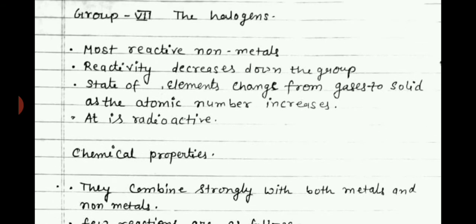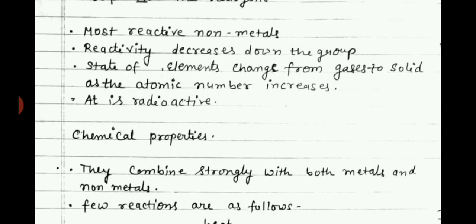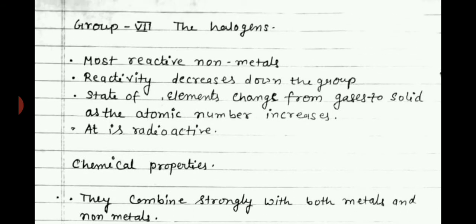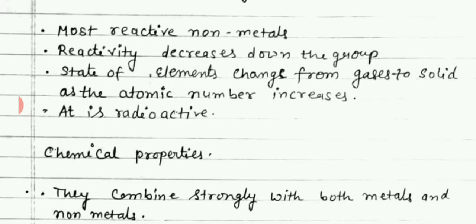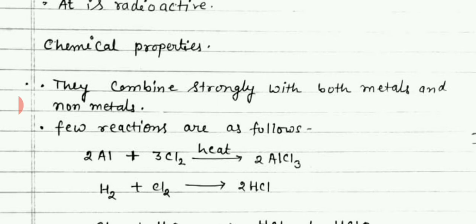Chlorine is a gas, bromine is a liquid, and iodine and astatine are solid. We have already discussed that astatine is radioactive. That's why we will not discuss any property of astatine because it emits radiation and converts into another element.